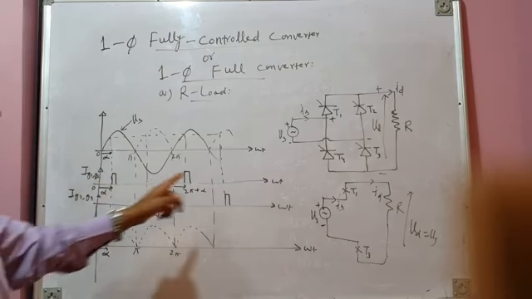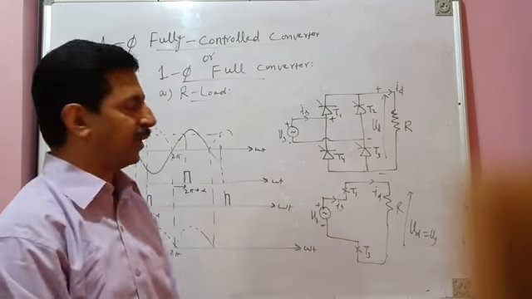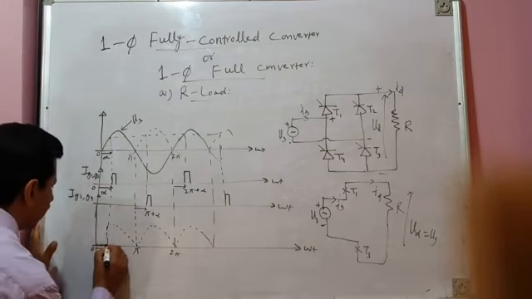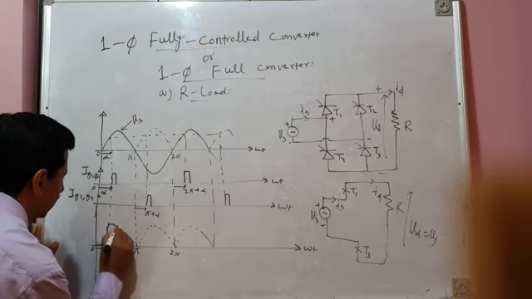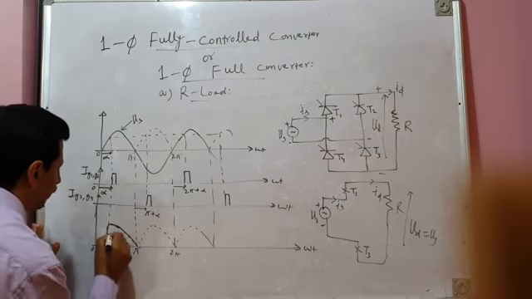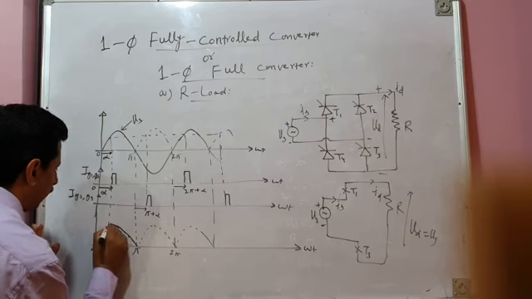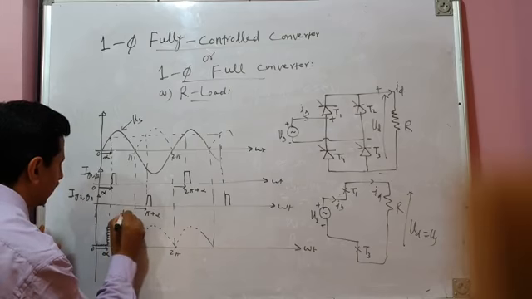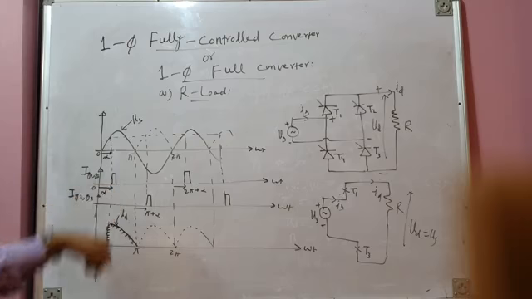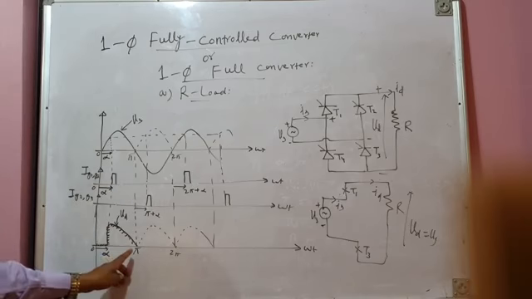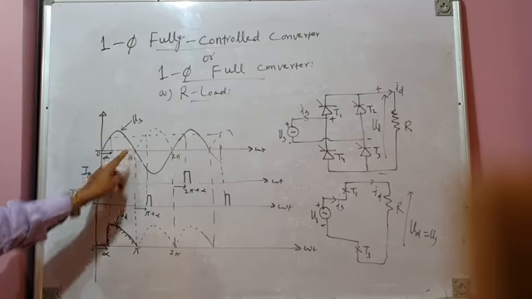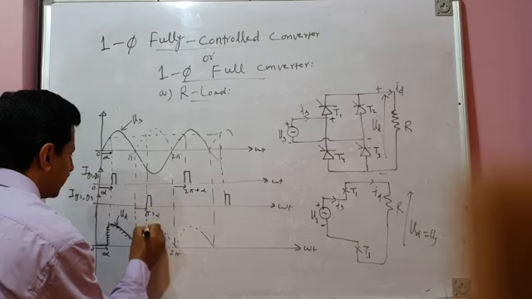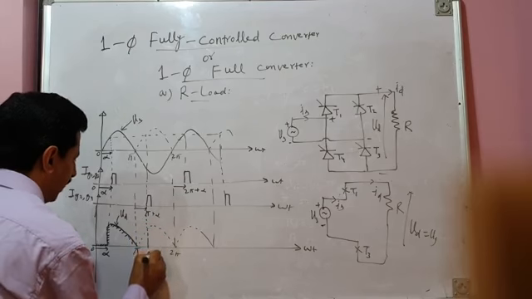At omega t equal to alpha, T1 and T3 are simultaneously fired. They go into conduction and connect the load across the source. So the remaining segment of the positive half cycle of source voltage will appear across the load. This is your load voltage Vd, the same as the source voltage. At omega t equal to pi, the source voltage is 0, so the load voltage also becomes 0. And then it remains 0 till the next instant of firing, pi plus alpha.